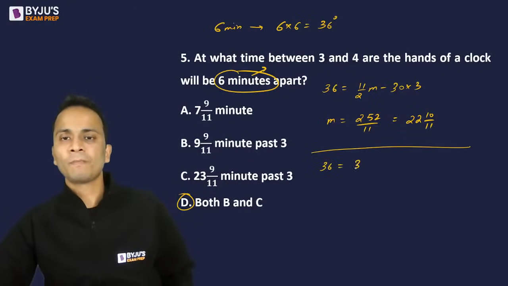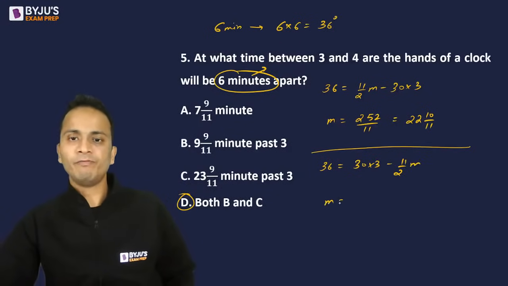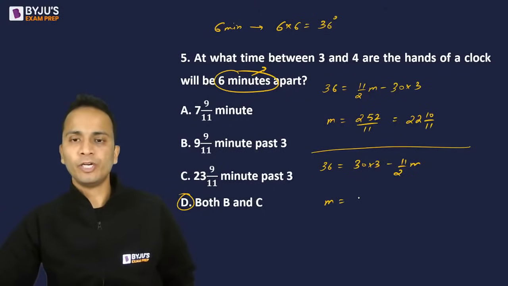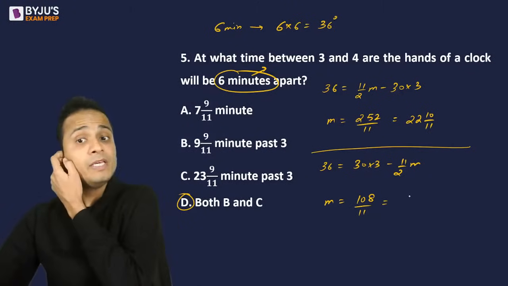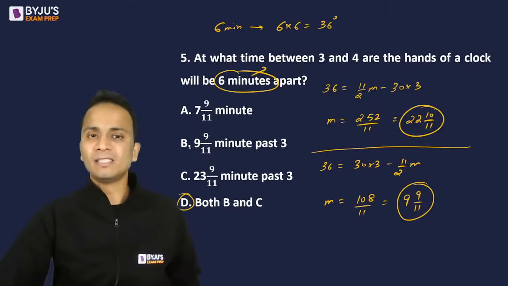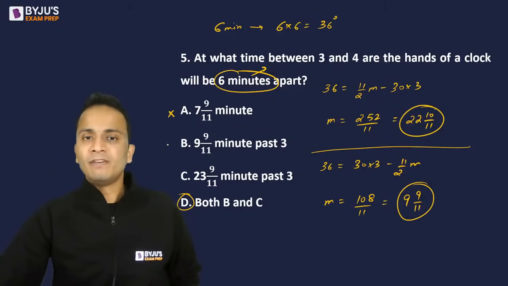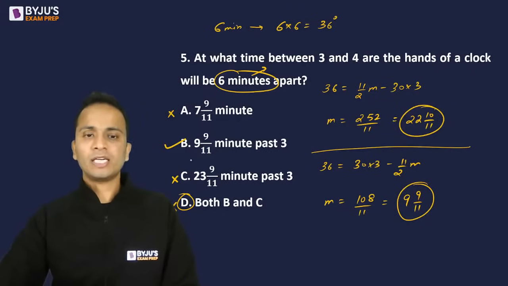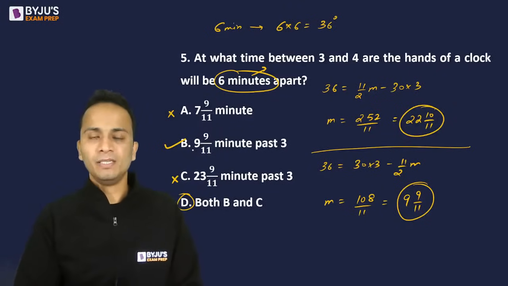36 is equal to 30 into 3 minus 11 by 2 m. So the value of m will be 90 minus 36, that is 54. 54 into 2, 108 upon 11. Now 108 upon 11 will be 9 9 by 11. All right. So now are these two options among the answers? 7 9 by 11 is not there, 23 9 by 11 is not there, and this is also not the answer. Okay, so the correct answer should be option B.